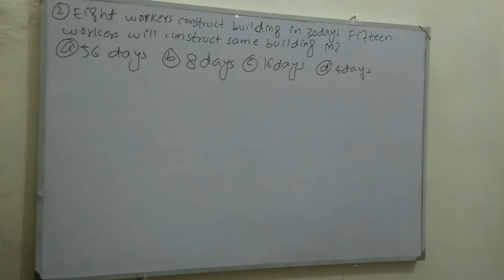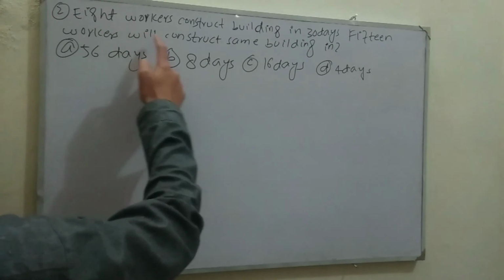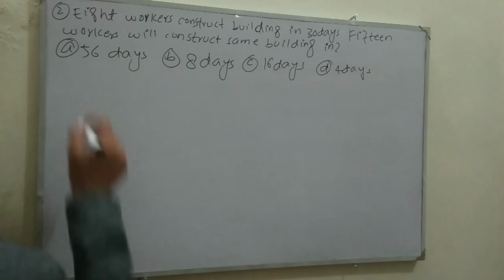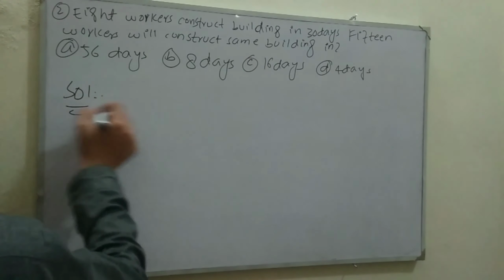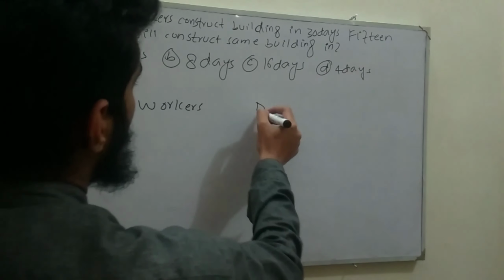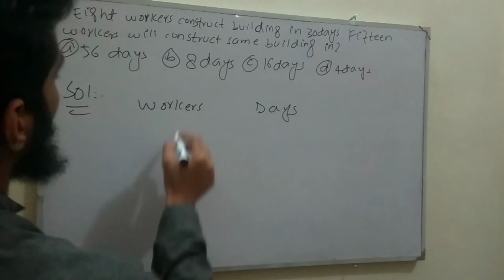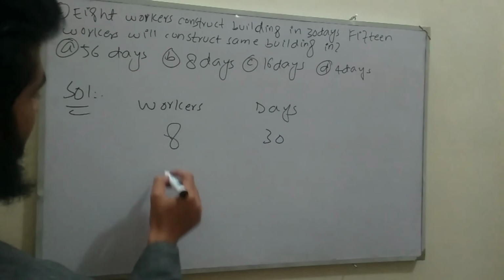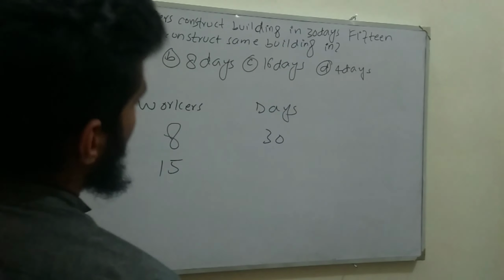Move to MCQs number 2 related with chapter 3 variation. 8 workers construct the building in 30 days. 15 workers will construct the same building in. Solution. Let's suppose this is workers and this is days. They tell that 8 workers construct the building in 30 days. Then 15 workers will construct the same building in how many days?